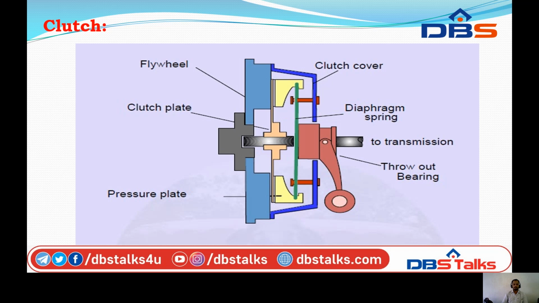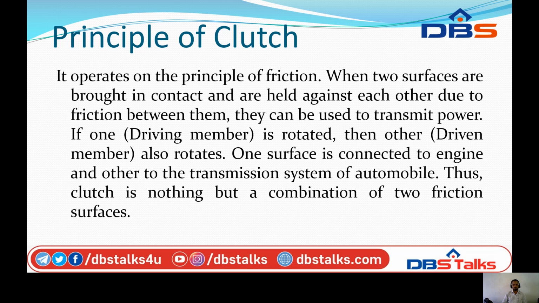Then, what is the principle of a clutch? The principle is that when two surfaces are brought in contact, they are held against each other due to the friction between them. They can then be moved to transmit the power from the driving to the driven member. This is the main principle.